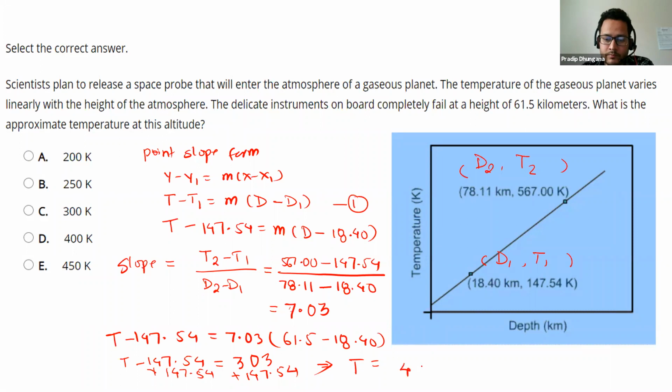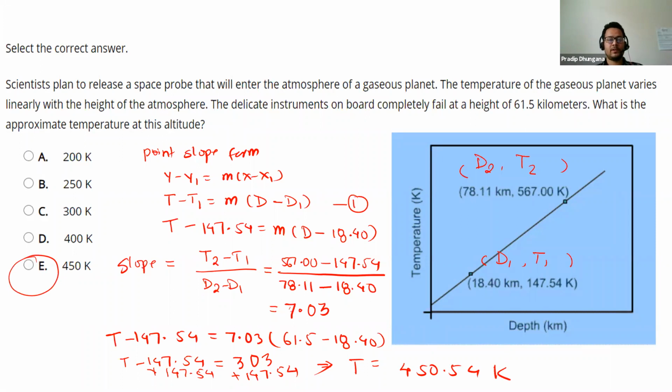So it becomes 450.54. So what is the approximate temperature? The approximate temperature is 450 Kelvin. So the correct choice is E.